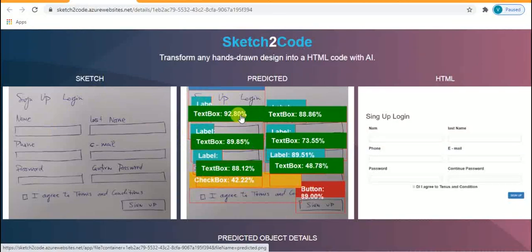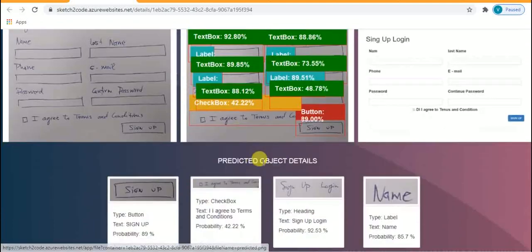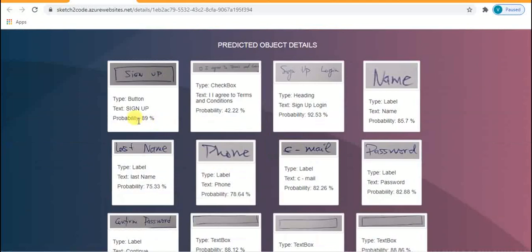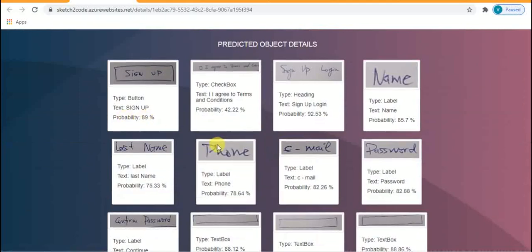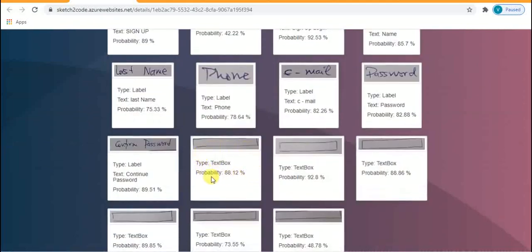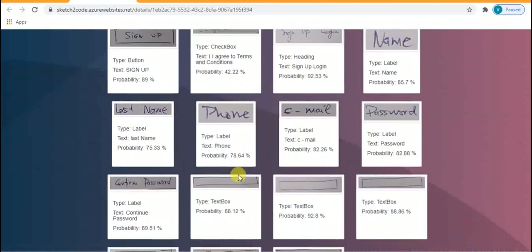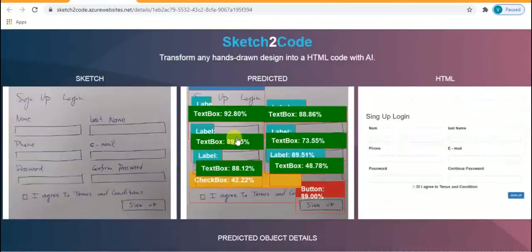It also shows the probability of matching for every object with every label. You can see here the labels are matching with a probability of 89%. You can see here the object text box with a probability of 88%, like that. After prediction, it converts into HTML code using Bootstrap.